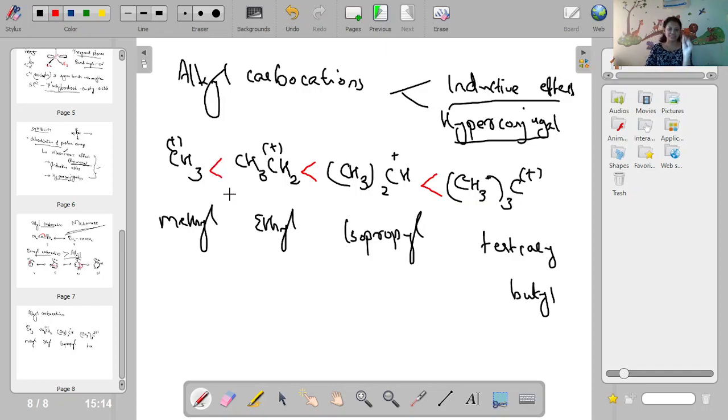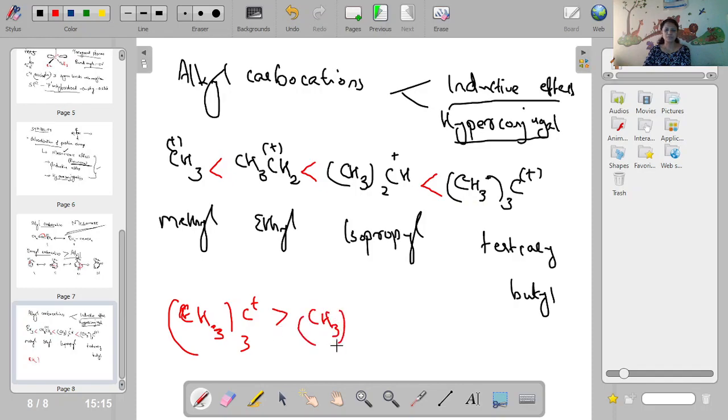Or you can say methyl less than ethyl less than isopropyl less than tertiary butyl, (CH3)3C plus. So this is the order of alkyl carbocations, okay.